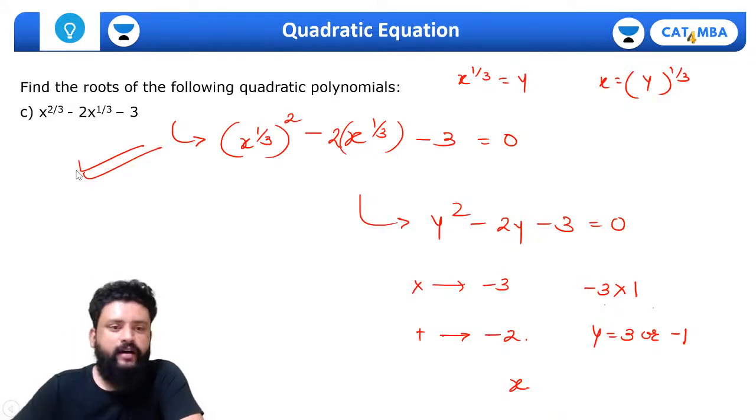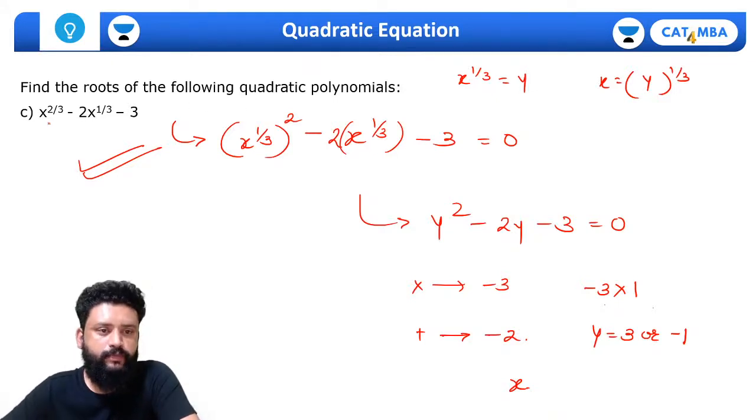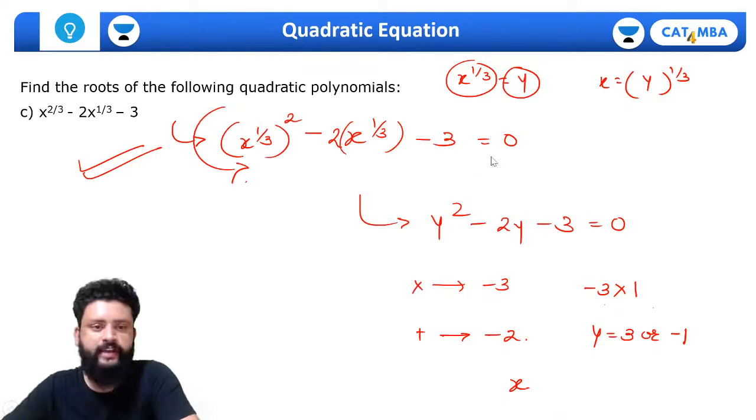Hopefully you understood the main idea. To solve this question, we are supposed to put the value of x to the power 1 by 3 as y and get the quadratic equation, and that's the normal solving for the quadratic equation after that.